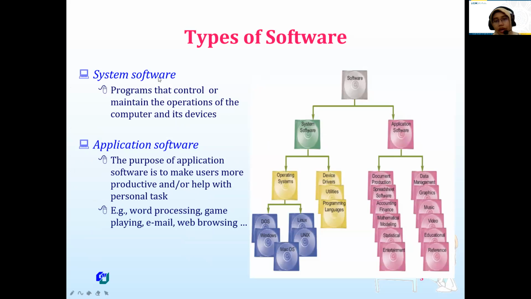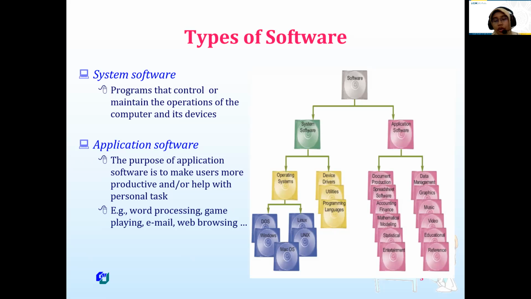System software is programs or software that control or maintain the operation of the computer and its devices. For example, an operating system. I don't know currently what is your operating system in your laptop or in your PC.